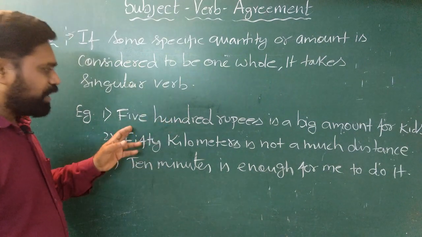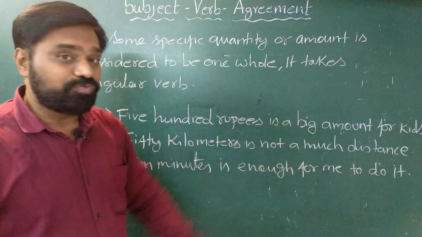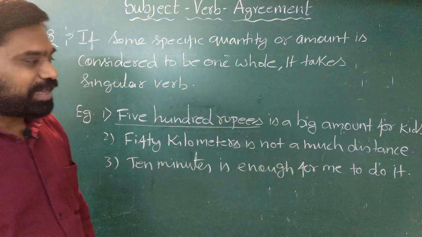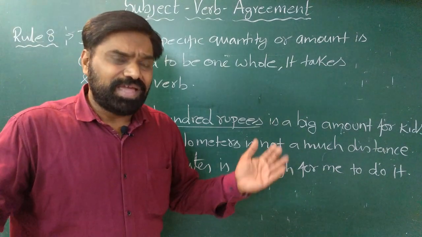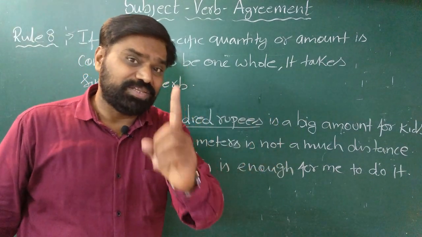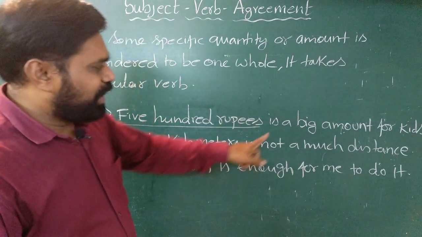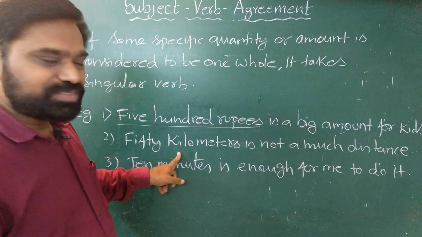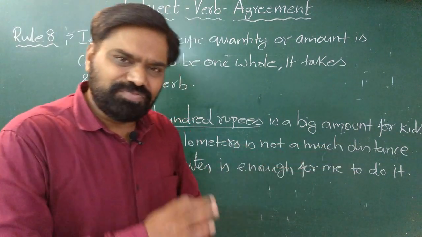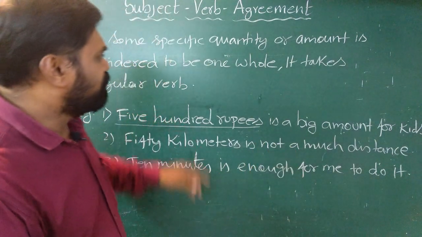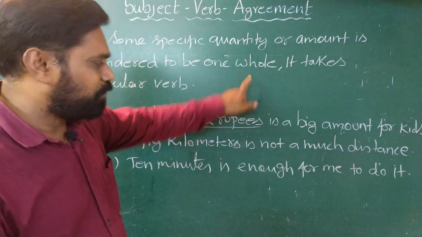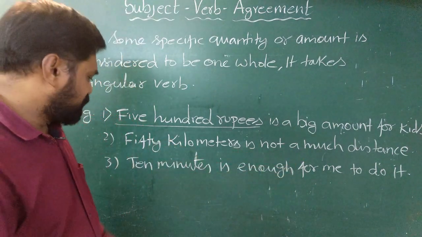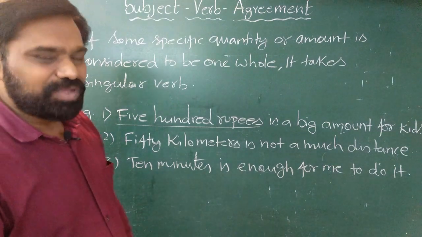For example, 500 rupees is a big amount for kids. Now here 500 rupees, it's a plural subject, but I am not considering it individually. I am taking it whole as one single unit. So it becomes a singular and I use the singular form of the verb. Similarly, 50 kilometers is not a much distance. So 50 kilometers is a plural subject, but I am taking it to be as one whole and I say 50 kilometers is not a much distance. Similarly, 10 minutes is enough for me to do it.